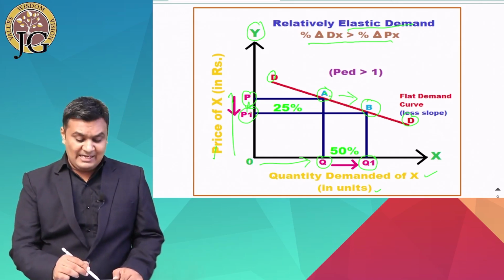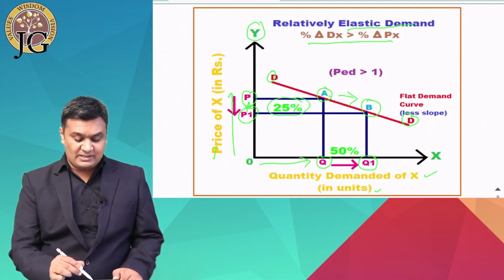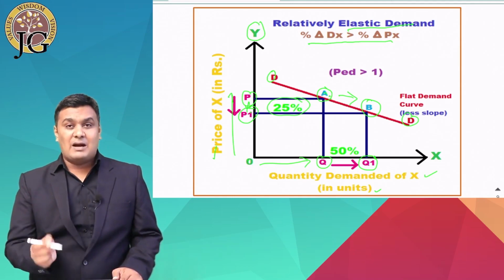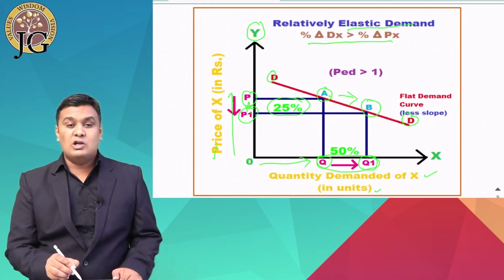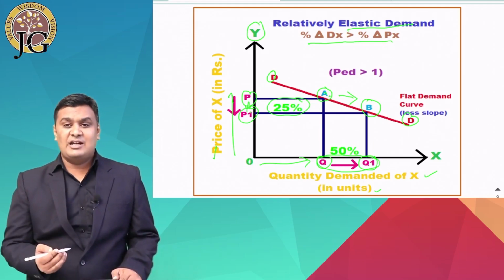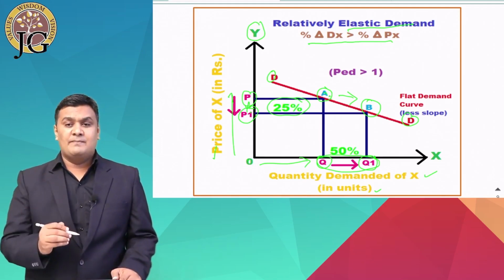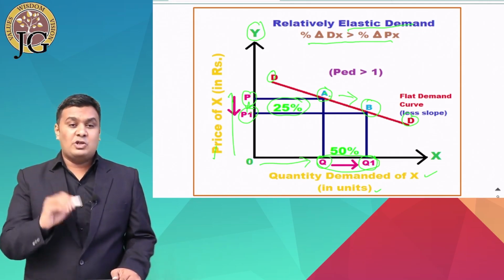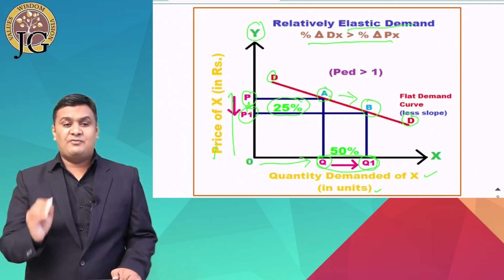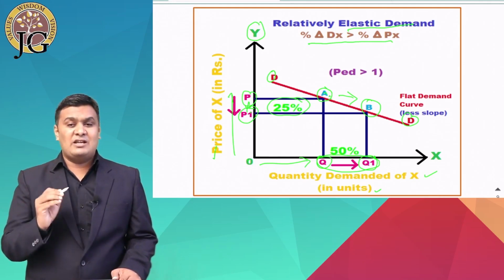So when there is a slight change in the price from P to P1, which is around 25%, due to that the demand will change from Q to Q1, which is equal to 50%. So which one is greater here? The demand changes by 50% and the price is changing by 25%.